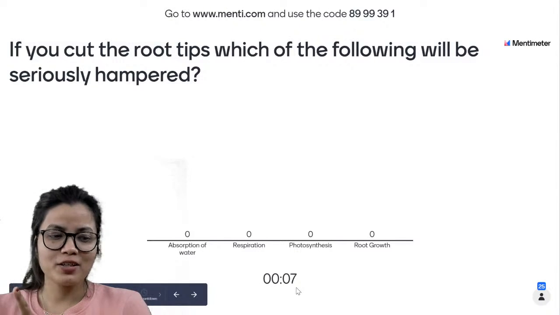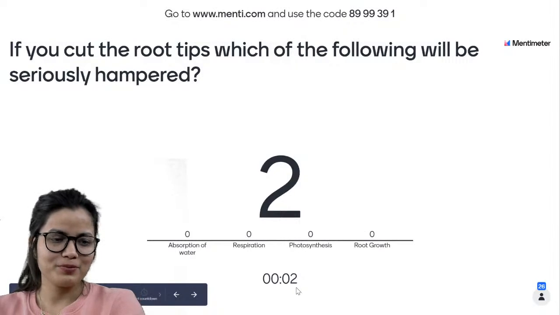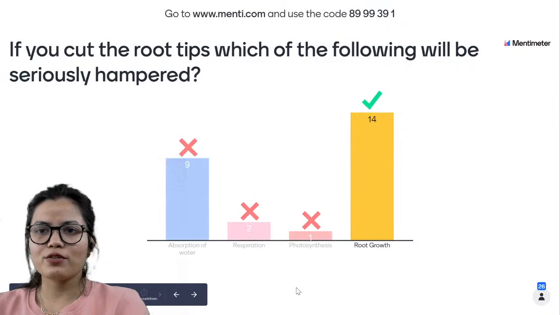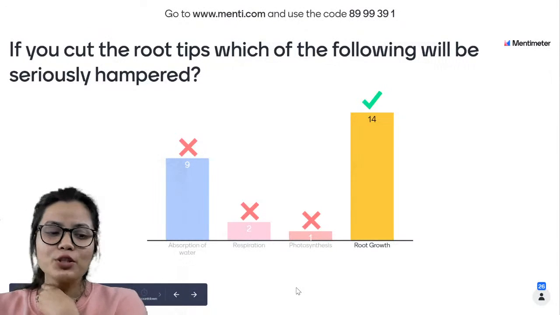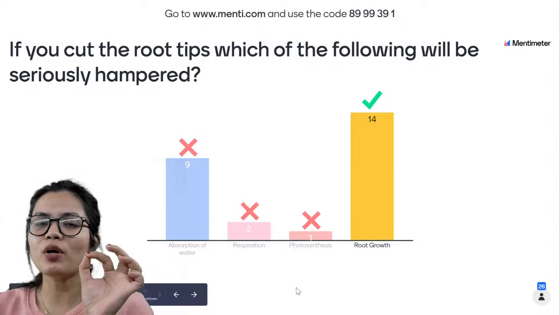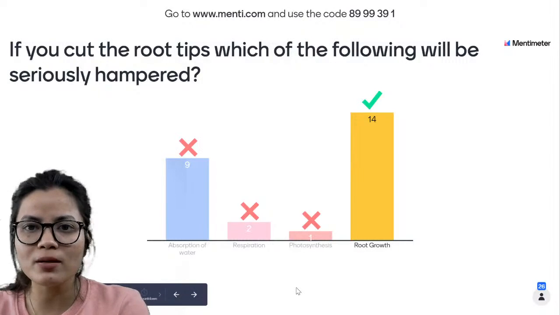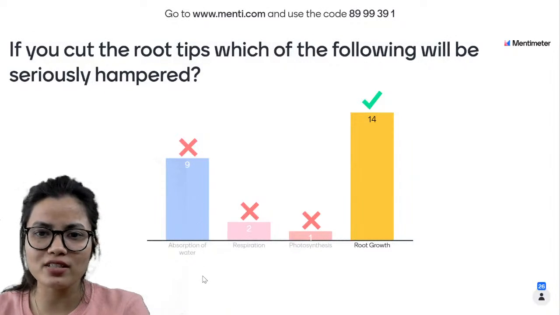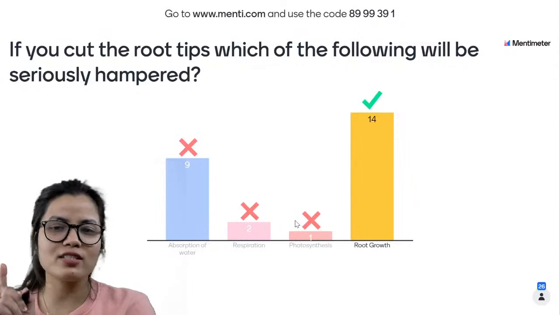Root tip. You are just cutting the tip. You are not cutting the entire root. So please, pay attention. 14 of you have marked it correctly. When you cut the root tip, you are removing the apical meristem. So when you remove the apical meristem, the root growth will be seriously hampered. So the correct answer is root growth, because you are cutting the tip and on the tip, the apical meristem is there.